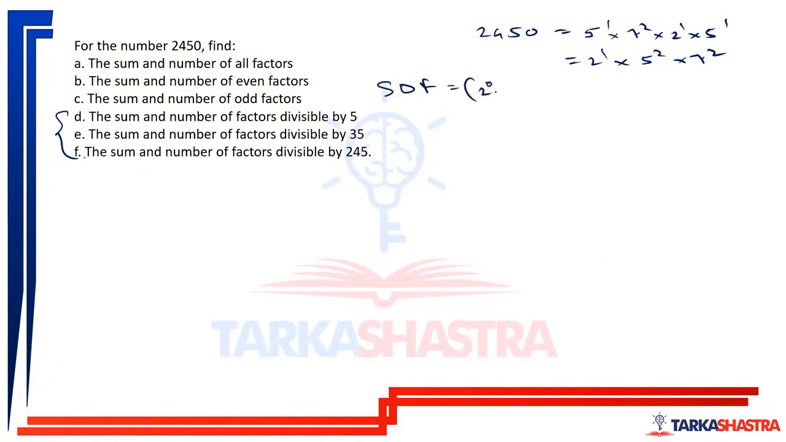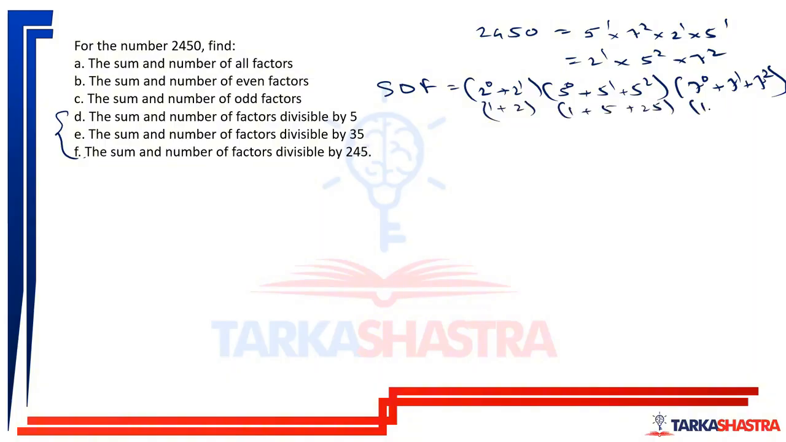Now the sum of the factors will be (2 raised to 0 plus 2 raised to 1), (5 raised to 0 plus 5 raised to 1 plus 5 raised to 2), and then (7 raised to 0 plus 7 raised to 1 plus 7 raised to 2). Now this is not the final answer. You'll have to calculate it. What is 2 raised to 0? 1 plus 2. This is 1 plus 5 plus 25. This is 1 plus 7 plus 49. So which is 3 into 31 into 57. Whatever is the answer is going to be the final answer.